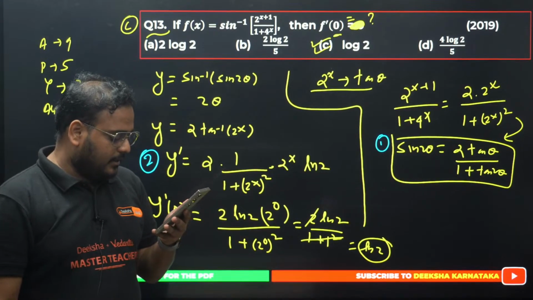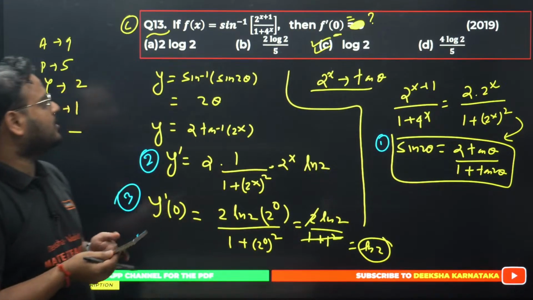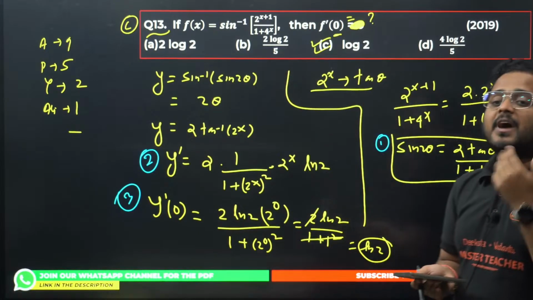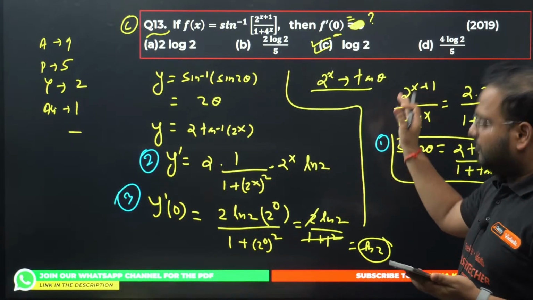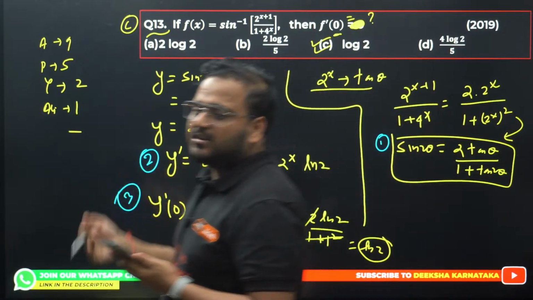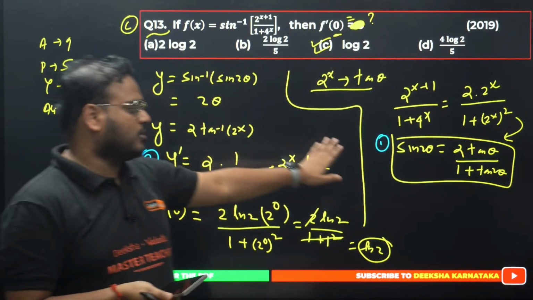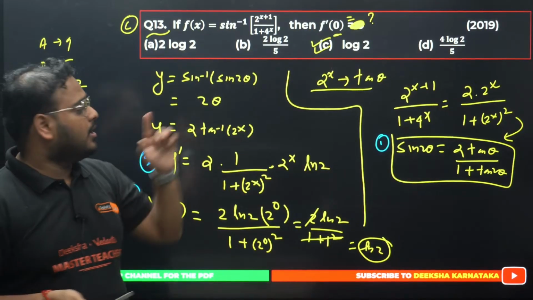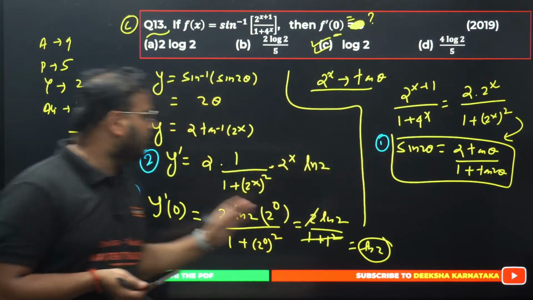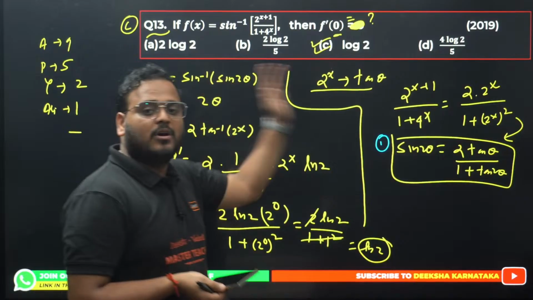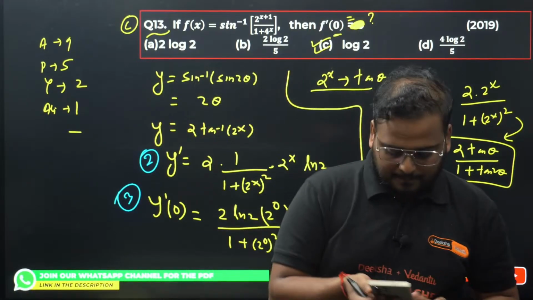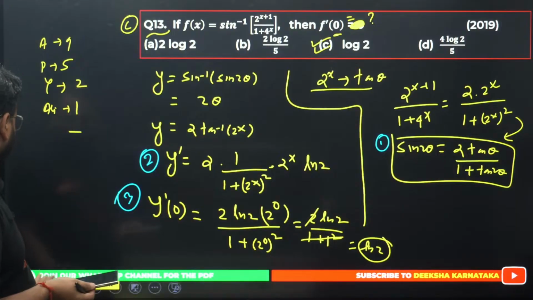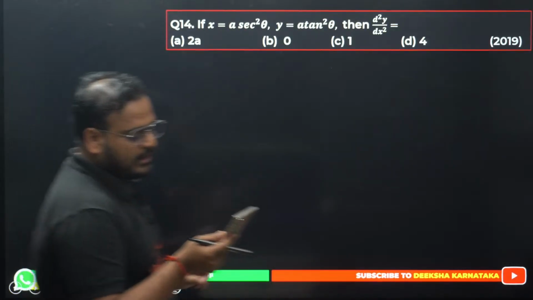Sir, any shortcut? Yes, I told you, Yashas. For this question, there is no shortcut as such. You have to be faster. You have to skip the steps. If you know the process, you can solve this question in 1 minute. If you know what the substitution is, you can solve this question in 1 minute. That's true. You only write step number 1, 2 and 3. Rest all is done in your mind. Okay. 13 is done. Question number 14 now. So 13 is clear for everyone, I guess, right?